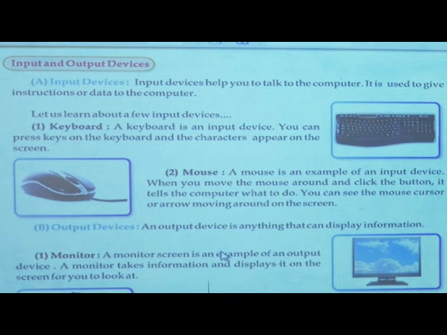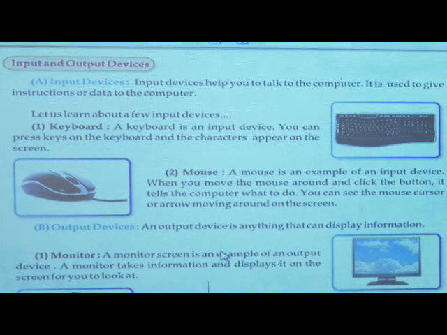input device. Next, mouse. Mouse is also an input device. Why is it called an input device? Because if you want to move the cursor, if you want to click anything, then we must use the mouse. That's why mouse is also an input device. Keyboard and mouse are giving input to the computer. That's why they are input devices.